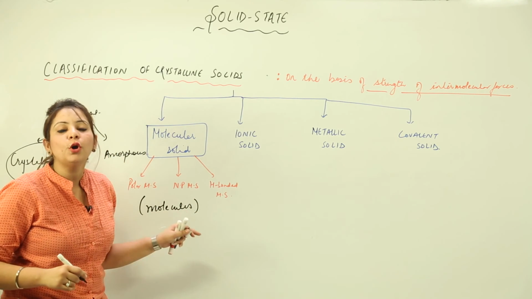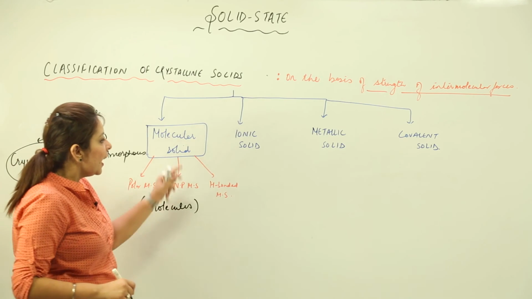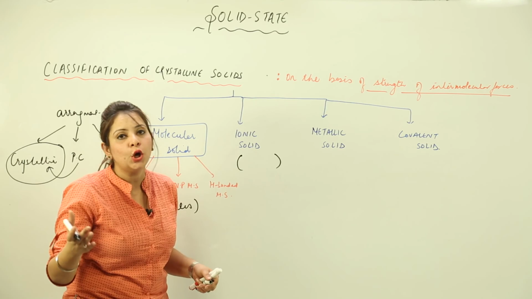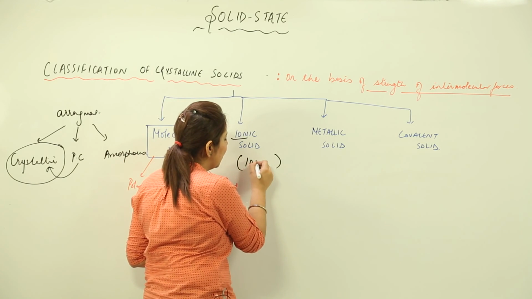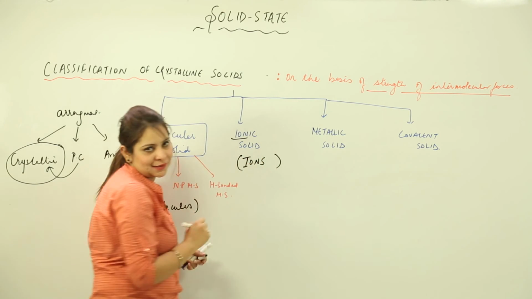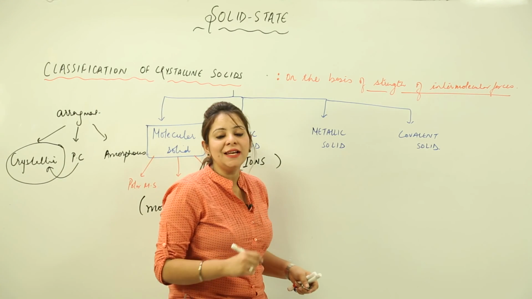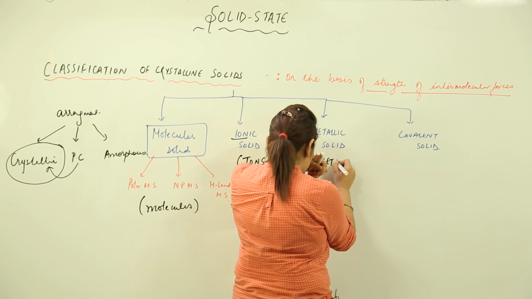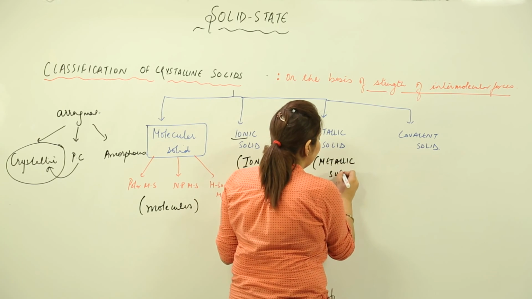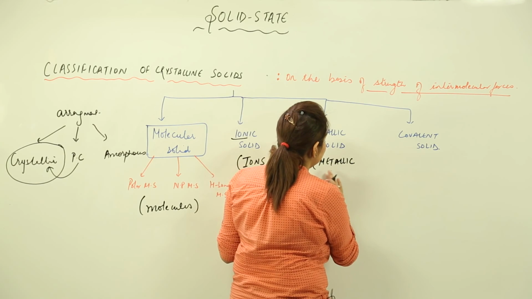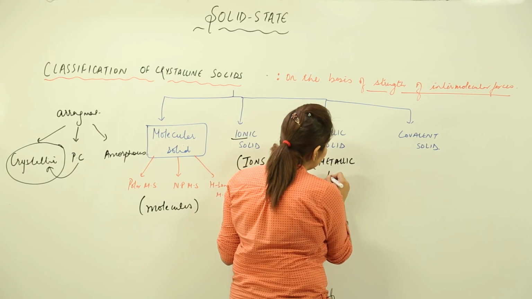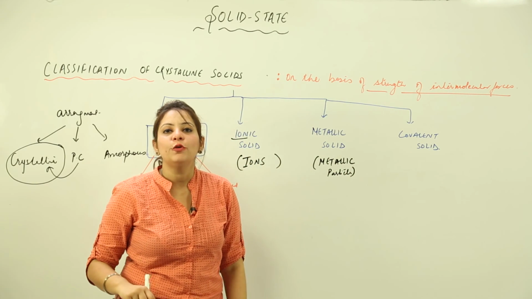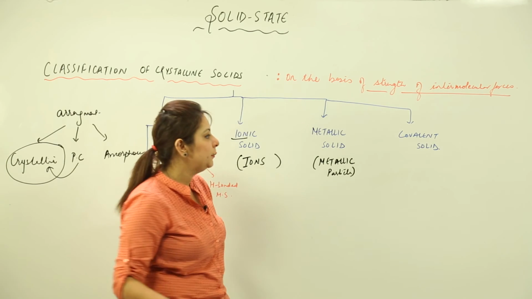That means it is formed of only molecules. And for ionic solid, it is clear from the name that the constituent particles are ions. When we talk about metallic solid, again it is clear from the name that it includes metallic particles, or you can say metal ions. I'll write metal particles. And for covalent solid, you know that a covalent bond is generally formed between non-metal and non-metal.